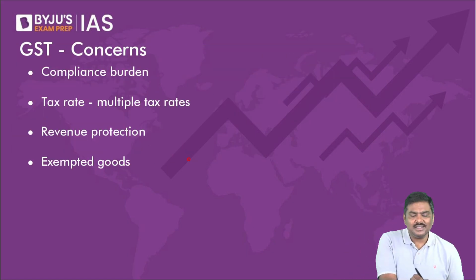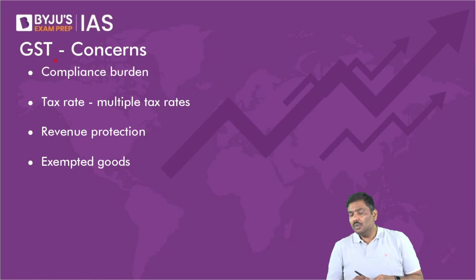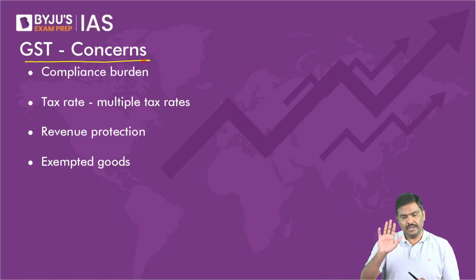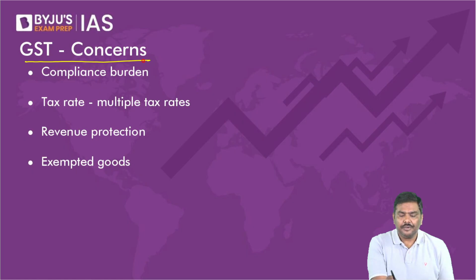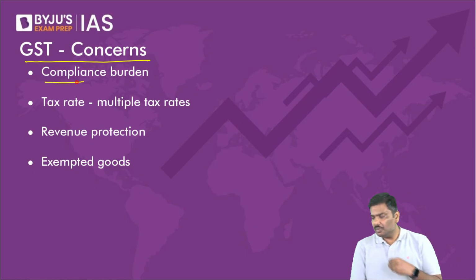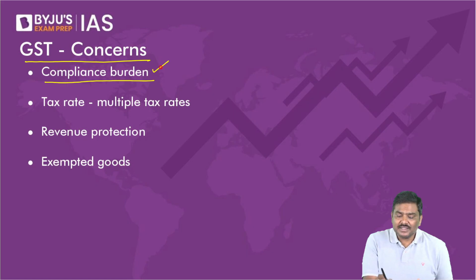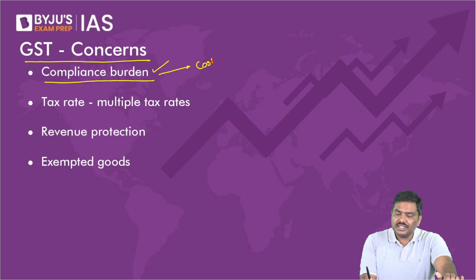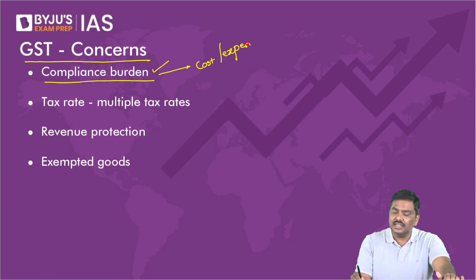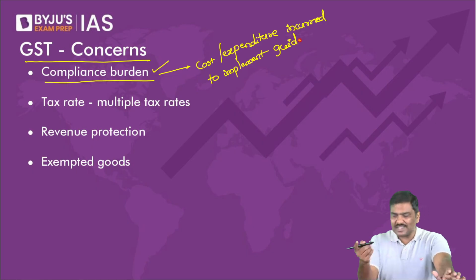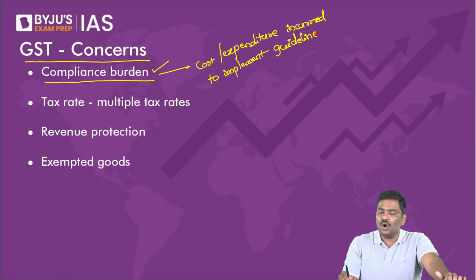Now, come to the next concept. That is, what are the concerns related to GST? What are the problems related to GST? Right, first one, compliance burden. What do you mean by compliance here? Compliance simply means what is the cost or expenditure incurred to implement guidelines or measures? What is the cost or expenditure one must incur to implement guidelines or measures?